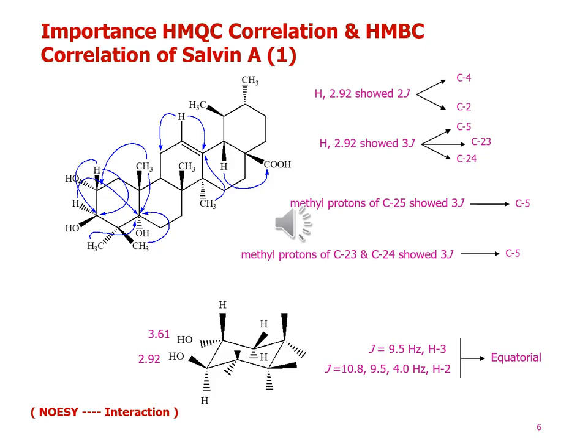The large coupling constants of the respective oxymethine protons allowed us to assign the equatorial configurations to both the hydroxyl groups. The remaining problem was to assign the position of tertiary hydroxyl group. The upfield shift of proton 3, that is doublet, at 2.92 indicates the presence of hydroxyl group at carbon 5, which could be further confirmed by the HMBC correlations.